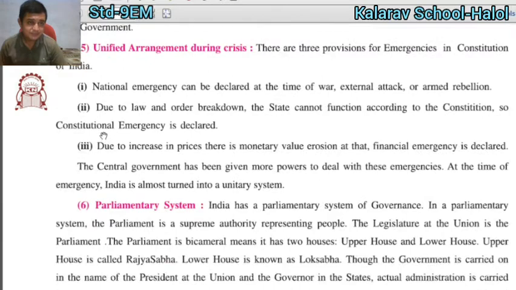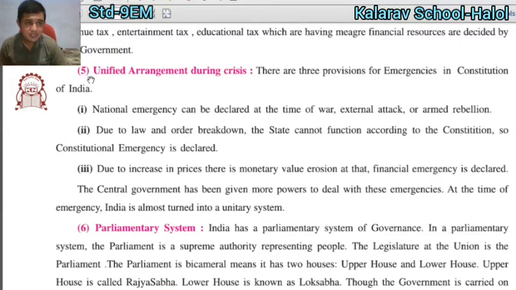Then our next point of discussion is unified arrangement during crisis. There are 3 provisions of emergency in the Constitution of India. In the time of emergency, which kind of authority does the government have?